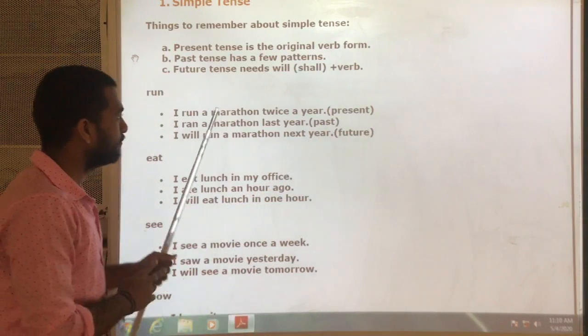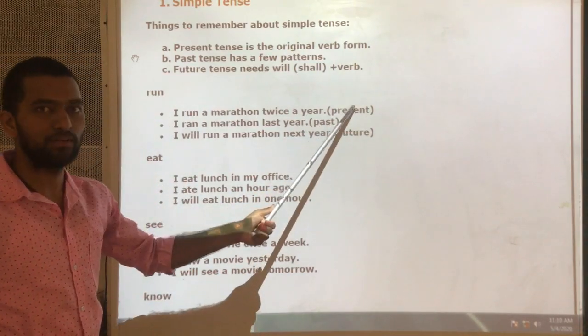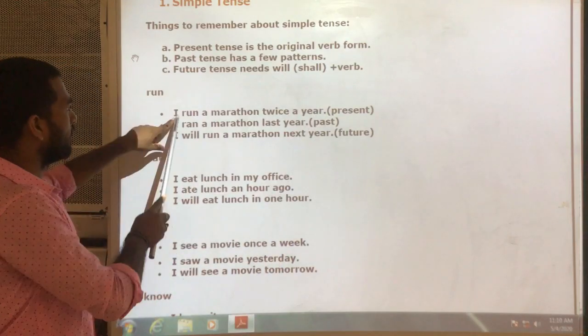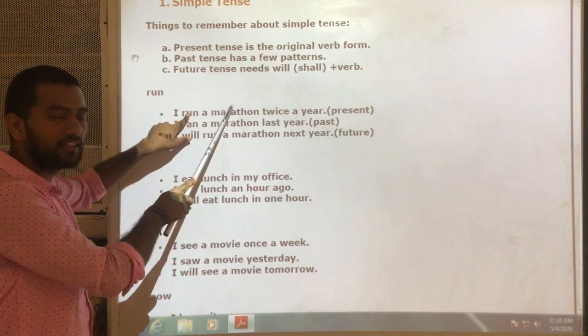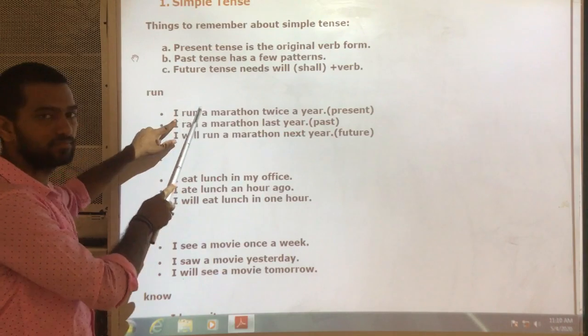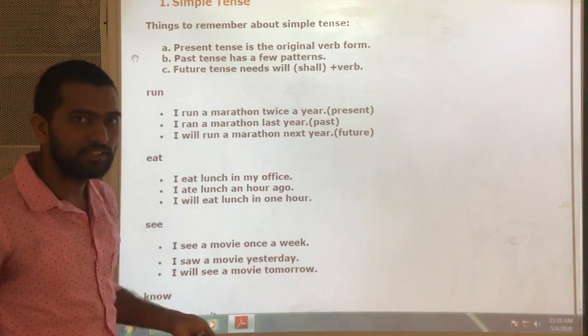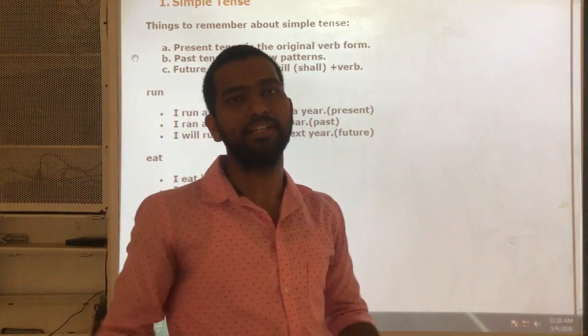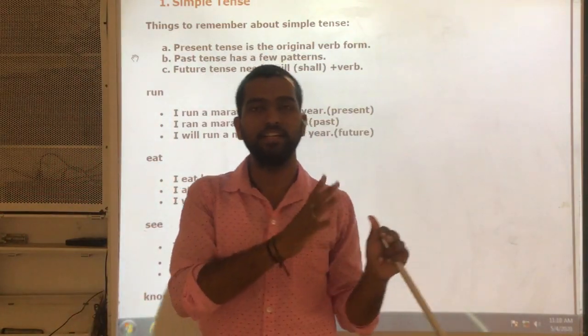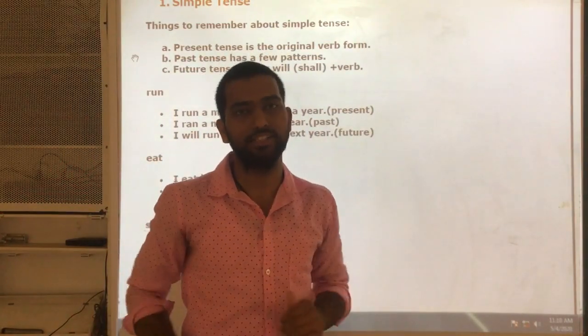Yes or no? It follows the structure of simple present. So when there is subject plus V1 plus object, here V1 is run. Simple present is used for daily routines or habits or general things which do not change.